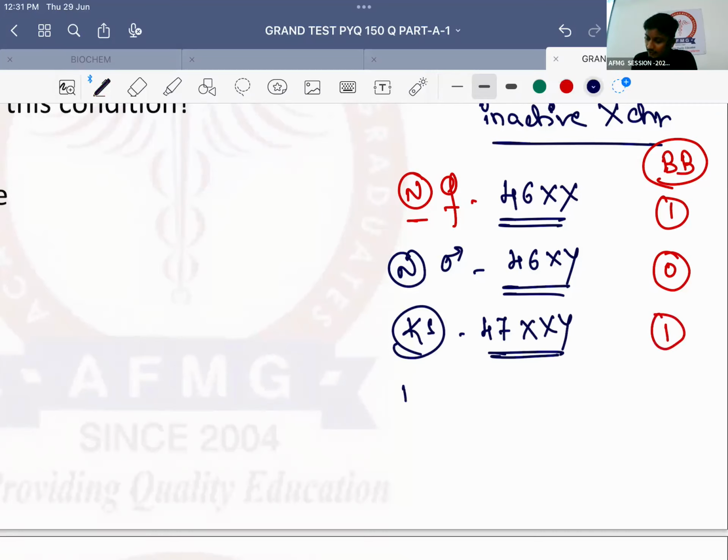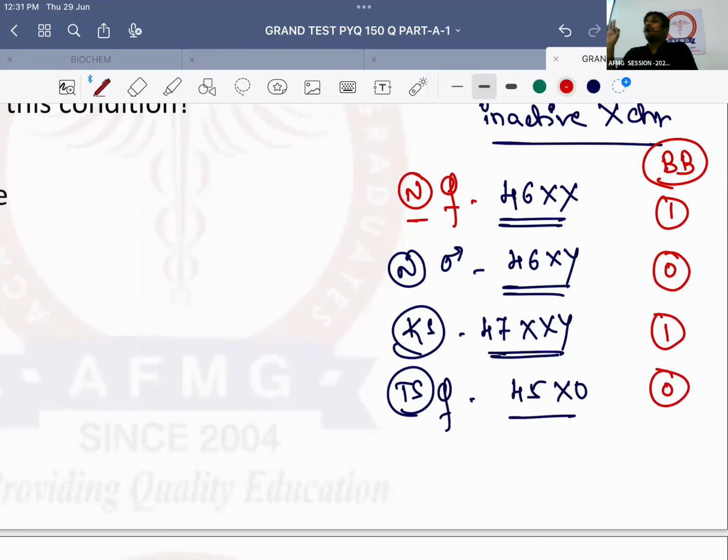In a case of Turner syndrome female, normally what is the genotype? 45XO. So how many bar bodies? 0. So a normal female has one bar body and a normal male has 0 bar bodies. But a male with Klinefelter syndrome will have one bar body and a female with Turner syndrome will have 0 bar bodies. Shabash. No issues with this, anybody?